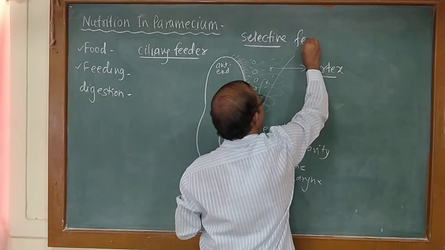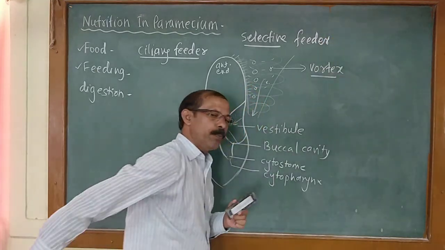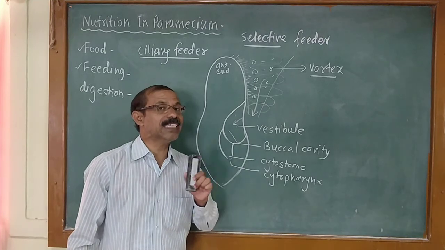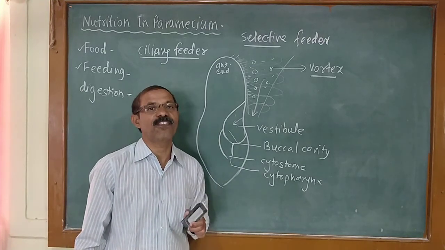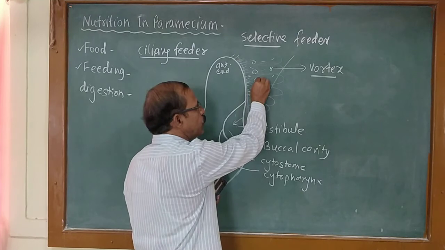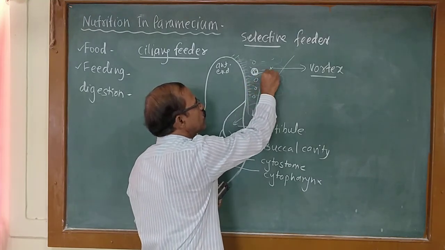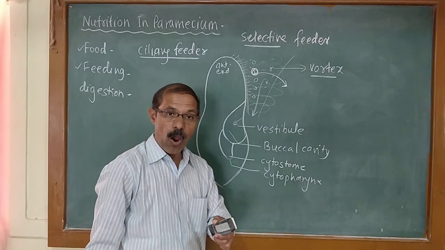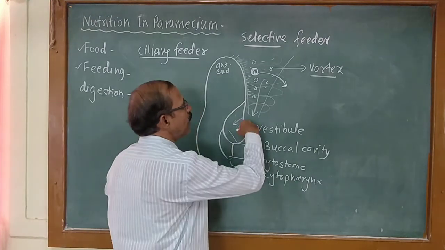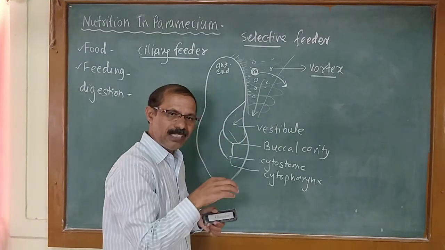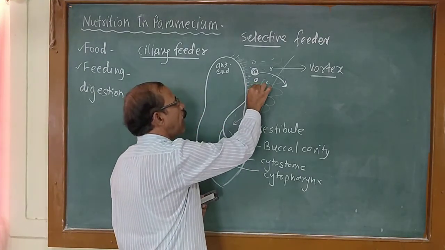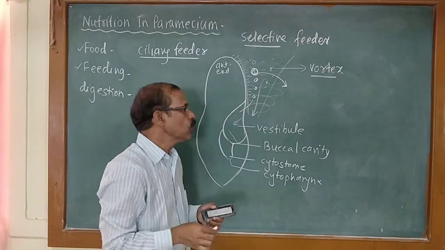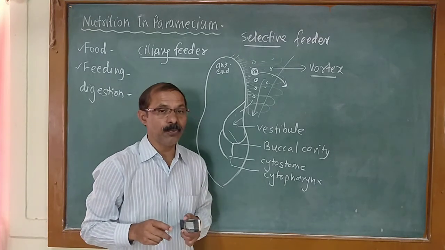Paramecium is a ciliary feeder as well as a selective feeder. Selective feeder means only selected food particles it prefers. The food particles which are larger in size are driven outside the in-current water. Only selected food particles are carried towards the vestibule, towards the buccal cavity,